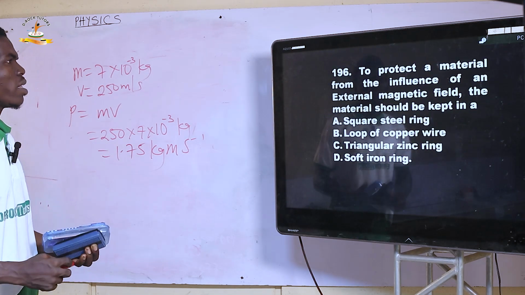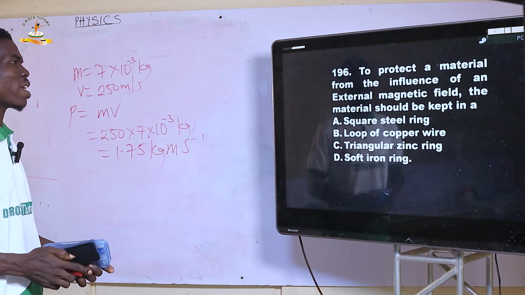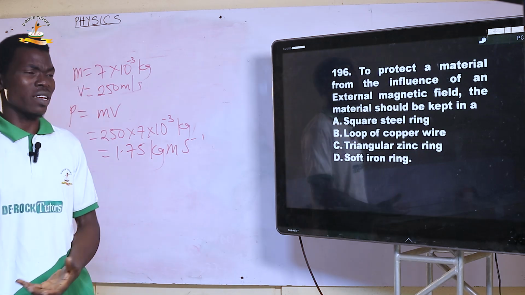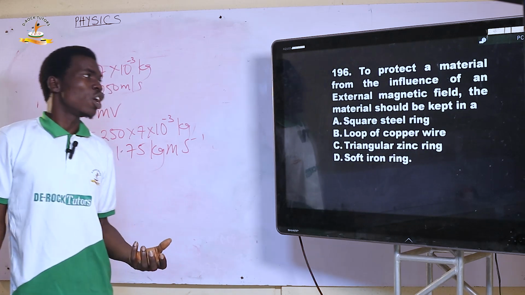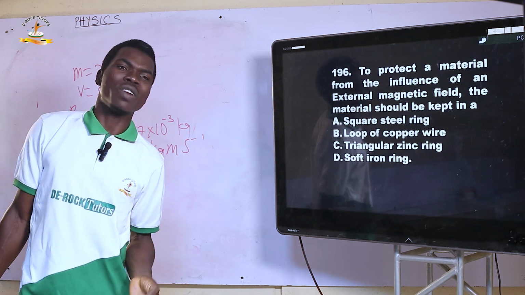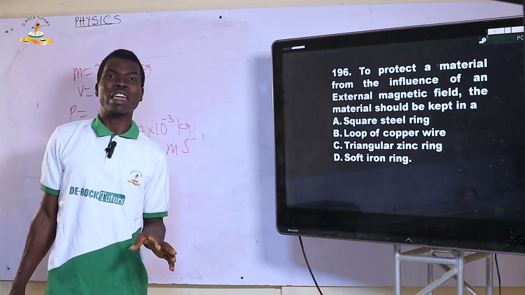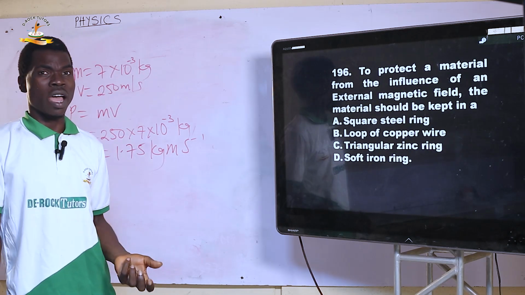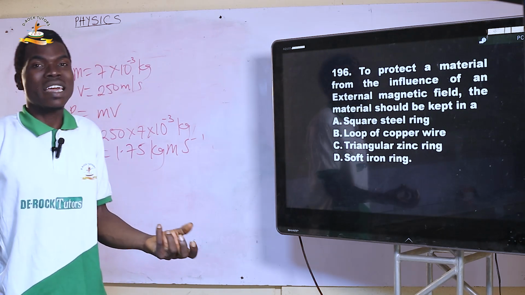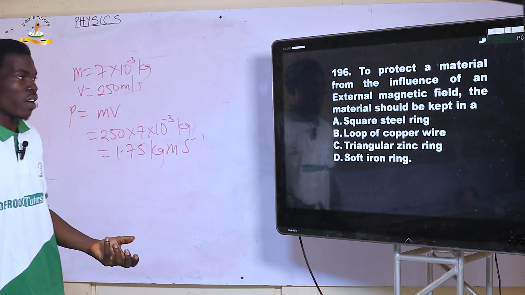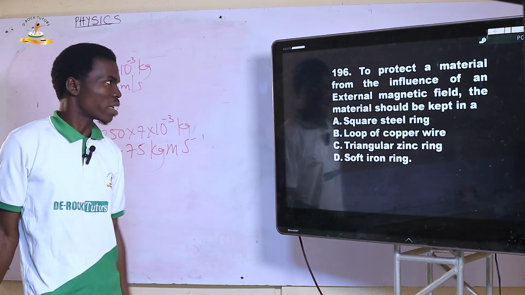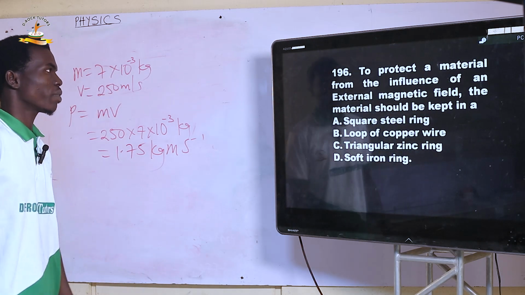Next. 196. To protect a material from the influence of an external magnetic field, the material should be kept in a... If you want to protect a material from the influence of an external magnetic field, the material should be kept in what? A soft iron ring. Why? Because soft iron is a ferrous material, and as such it can create a very strong field which will negate, or shield the material from, the influence of an external magnetic field. So soft iron ring is the best option in this case. So 196 is D. 197 next.